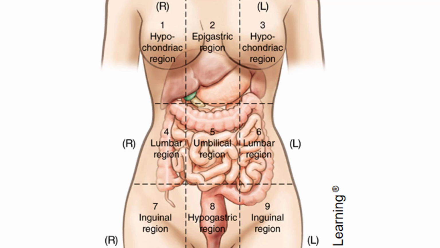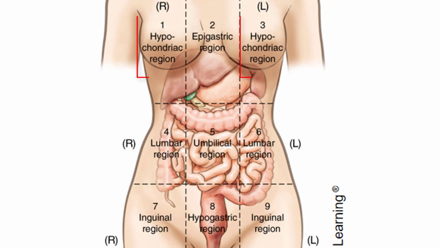Our left to right. Now, when we're looking at it, though, and if we say a patient was having pain in region 4, that's their lumbar region, but it's the right lumbar region. Even though we labeled it on the left, remember, everything's mirrored when you're talking about a patient. So anything that pertains to the patient is going to be their direction. Anything that pertains to what we're doing, that's our direction.